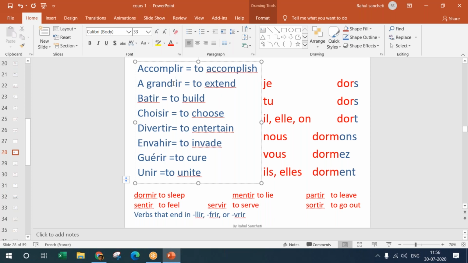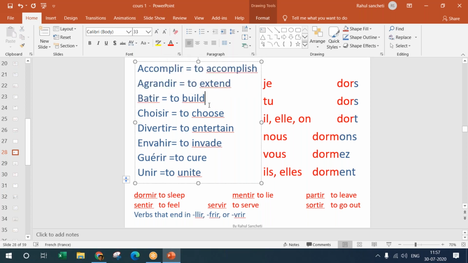Grand is big or tall. So when you say to make it tall, it is agrandir, that is to extend. You either extend your building or you extend your work, making it a little longer. So agrandir is coming from the verb grandir. Grandir is to grow tall.